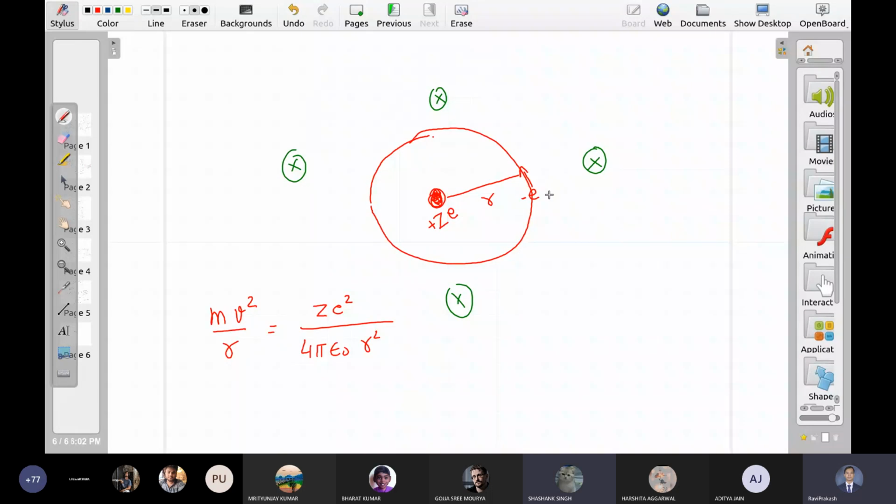So v cross B, right? Force, yes, Lorentz force. Sir, force is q v cross B direction. So q is negative here. v cross B is inward, so the force is outside. So the Lorentz force is outside, right?